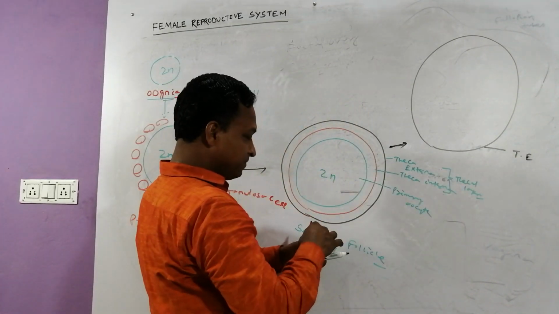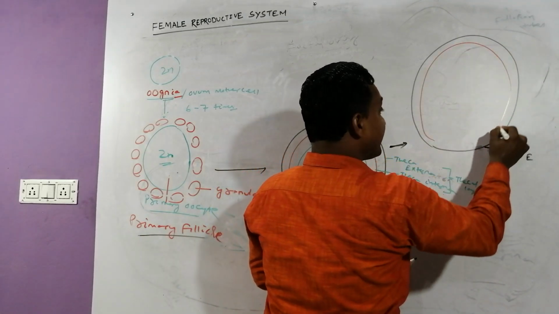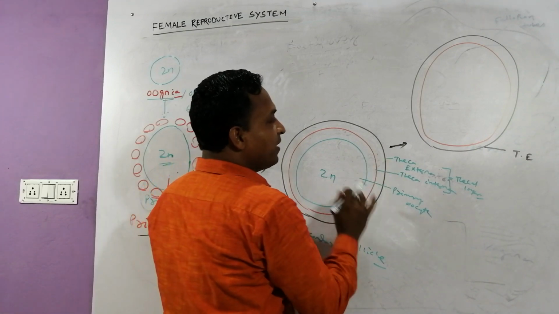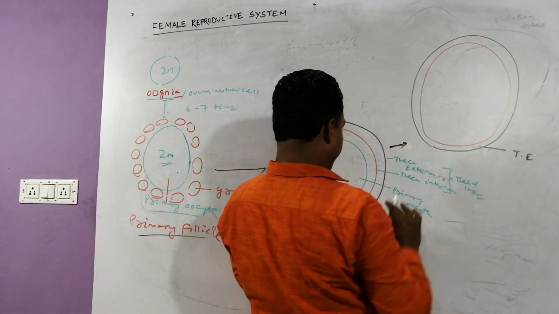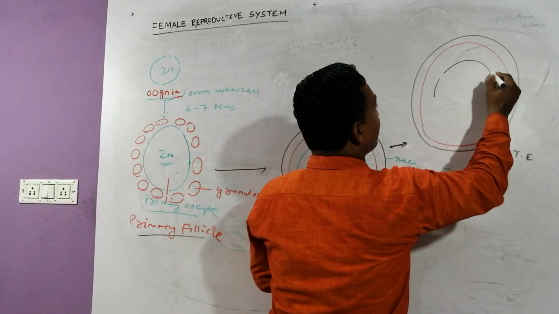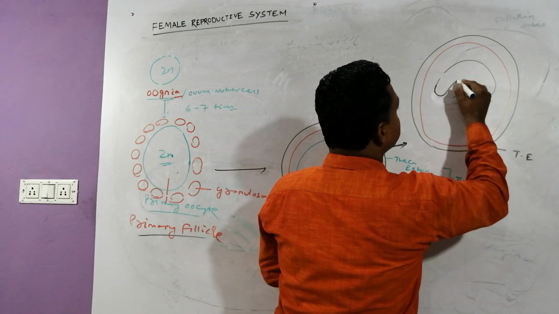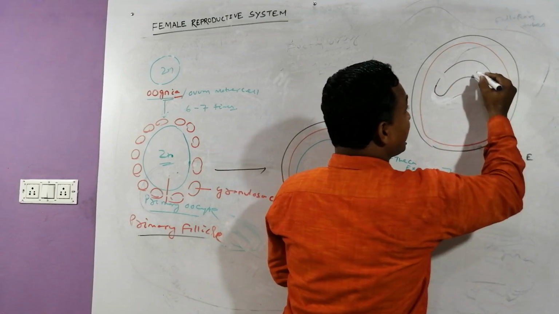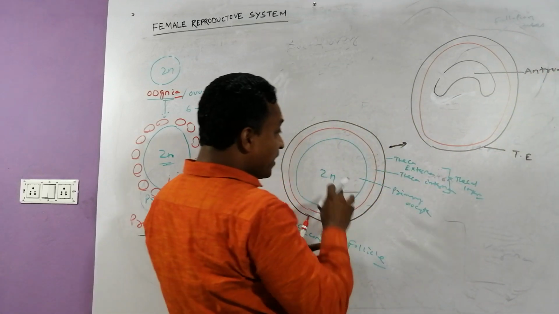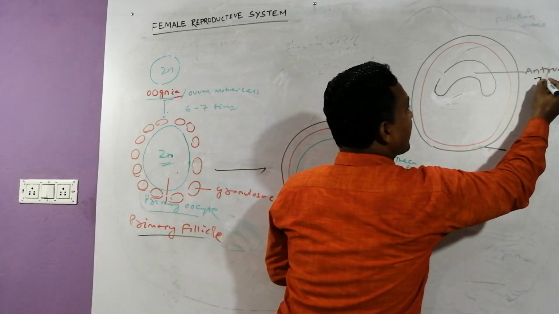Just below that, theca interna. In this one, it develops a cavity. It develops a small cavity like this. We call that antrum. One cavity develops, that is called antrum. We can call that the follicular cavity.